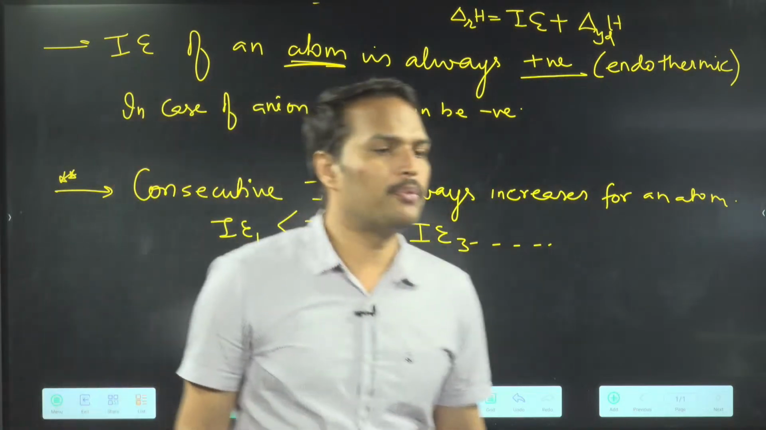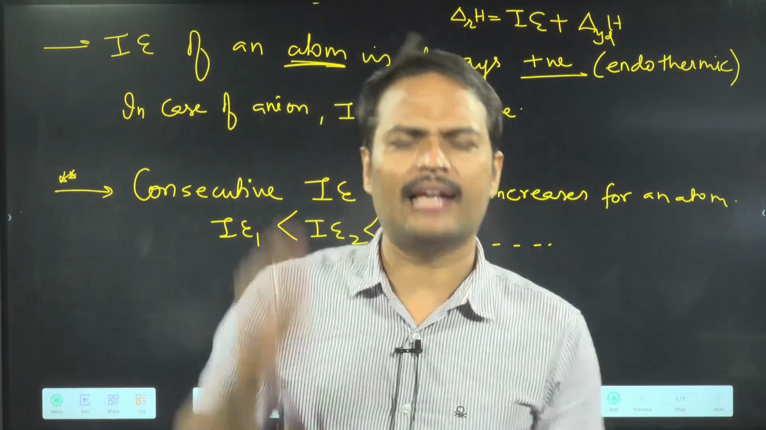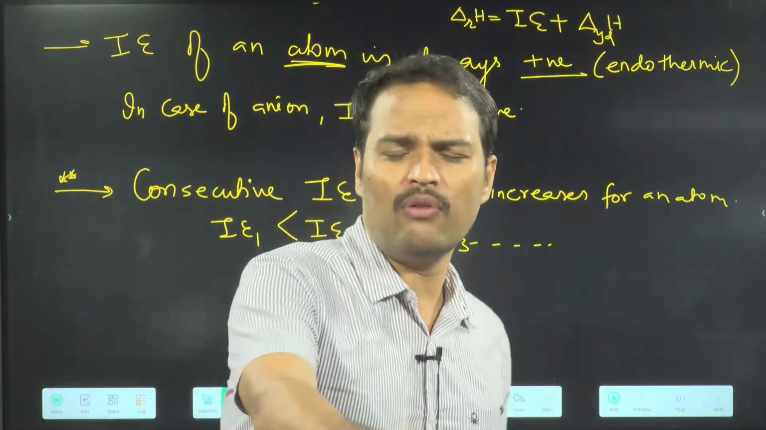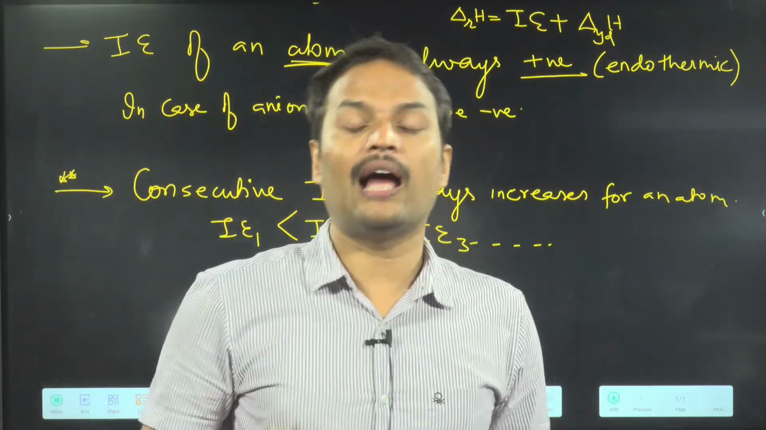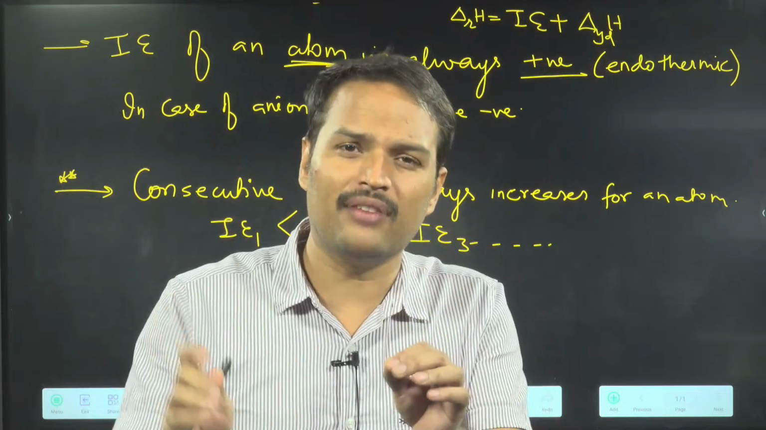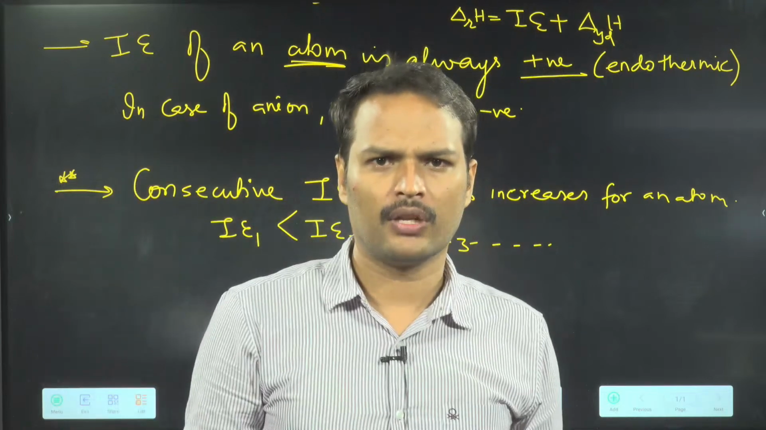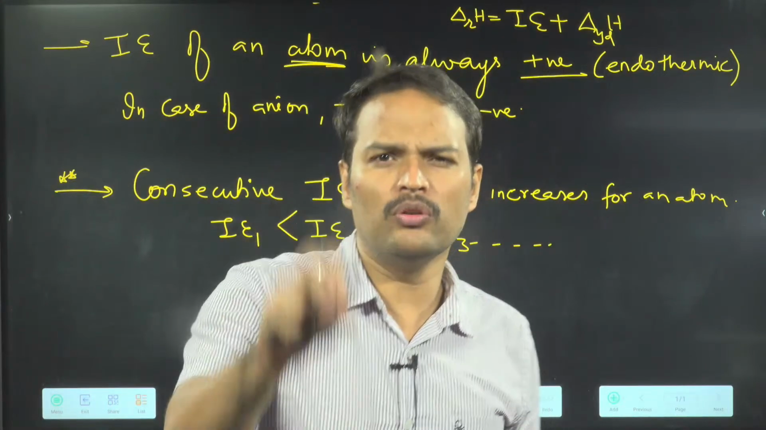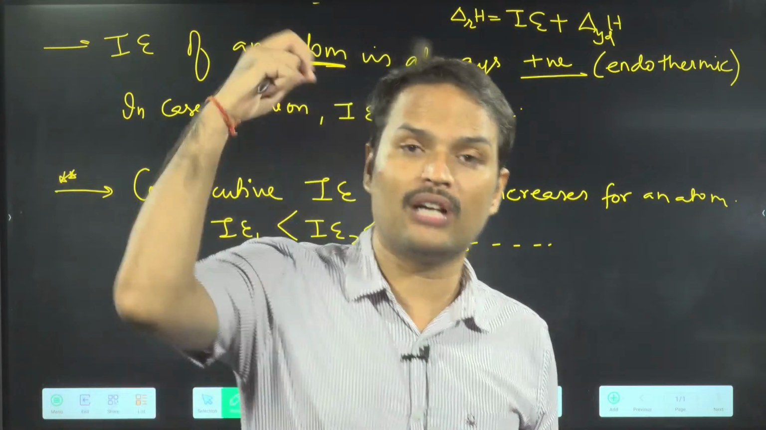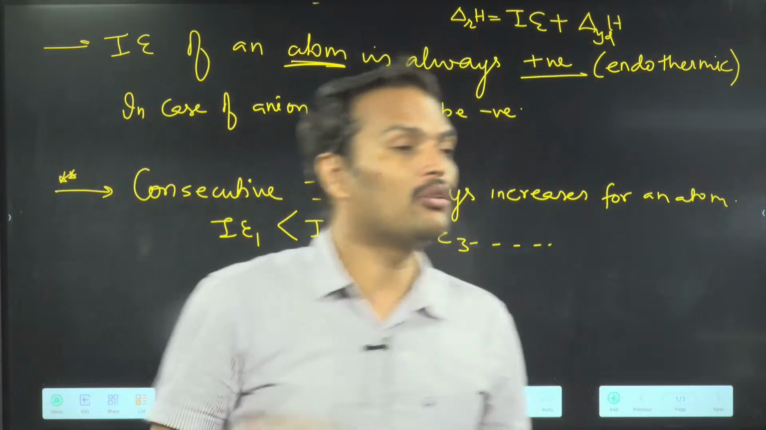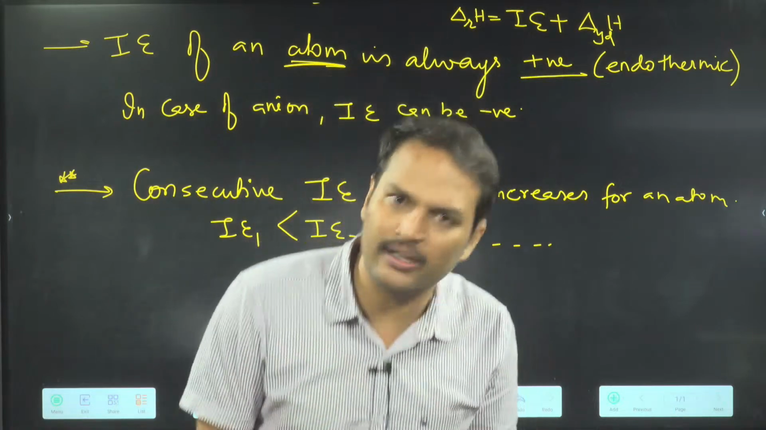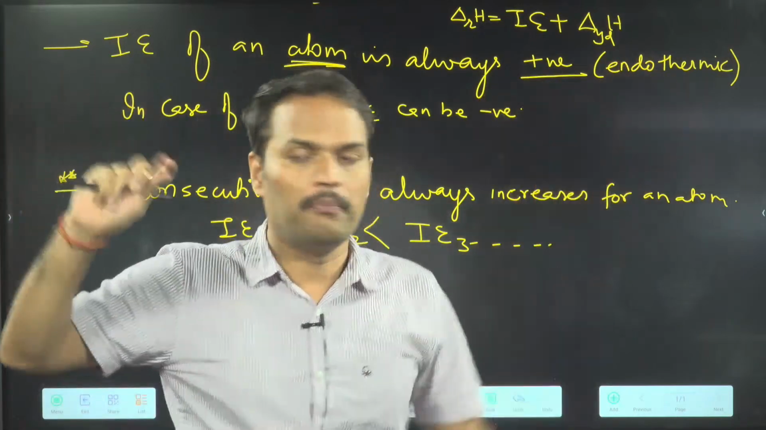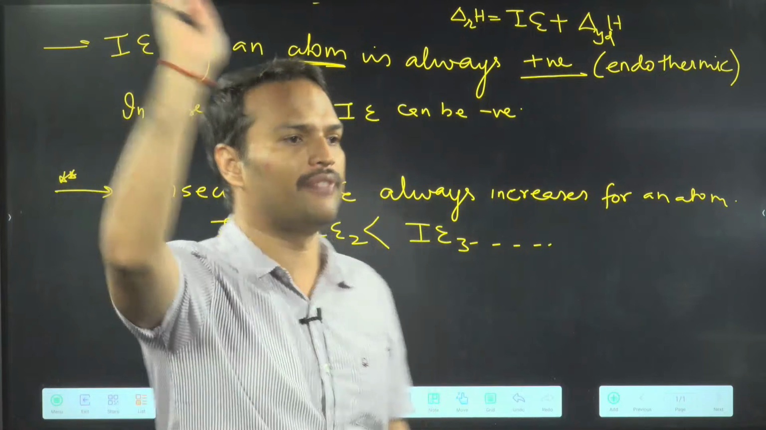ठीक है? Suppose I want to remove the first electron, I have to give 500 kilojoule of energy. Now I want to remove the second electron, I will give energy more than 500. This is confirmed. ठीक है ना? First ionization energy, suppose 500. To remove the second electron, you have to give confirm more than 500. Now this more than 500 can be 700 also. It can be 5000 also. It depends. But this is confirmed, you will give more than 500.